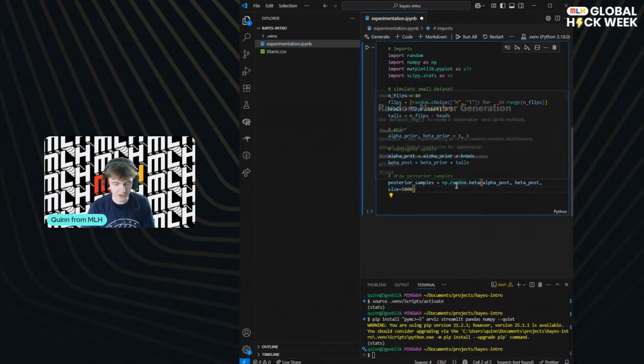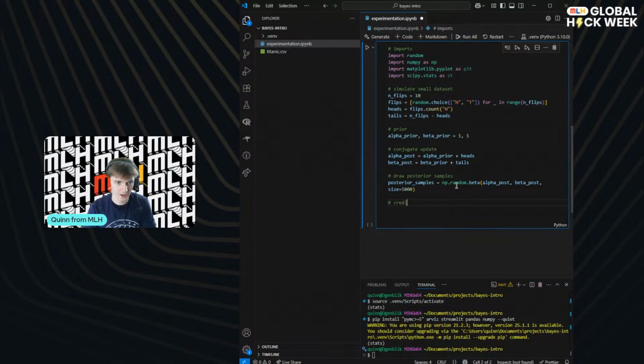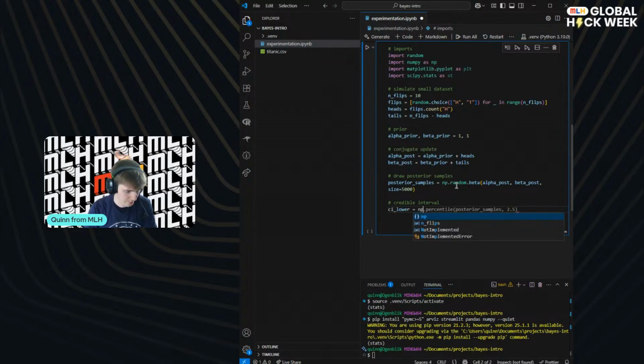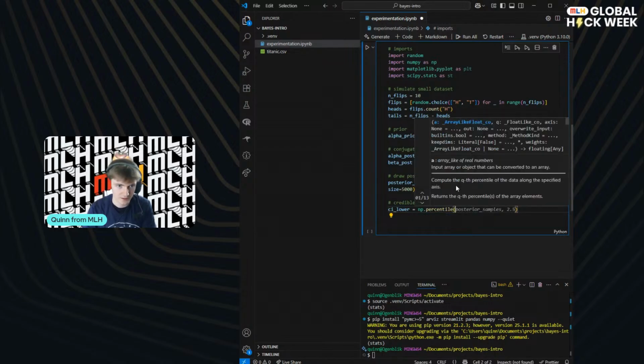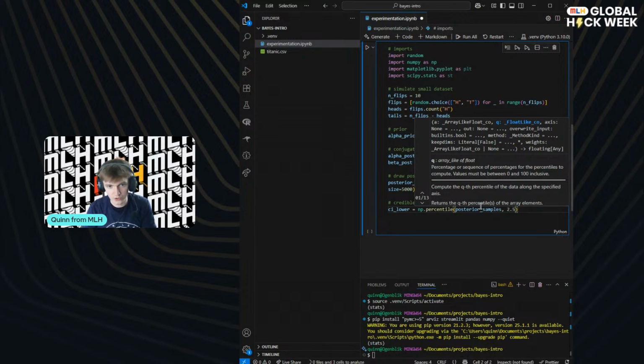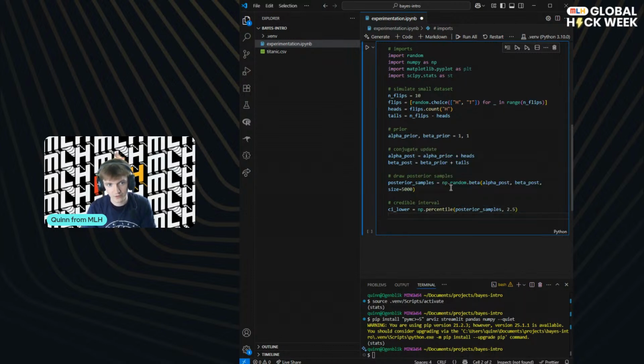So this is good. We're drawing some posterior samples, and now we want to get some credible intervals. We can do that by saying, okay, we've got a credible interval lower, and this is pretty straightforward. It's just a percentile. Let's do a 95% credible interval. This means with 95% probability, we believe it's in this range. You can also do this using the formula for the distribution.